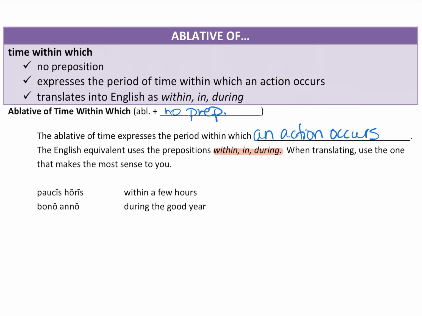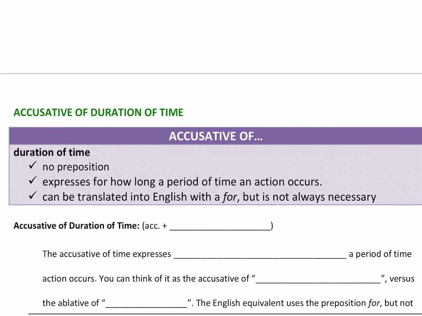So if I said paucis horis, within a few hours. Or you could say during a few hours or during the few hours, but context will help you. Bono anno, during the good year, right? Or in the good year. Whatever one makes sense to you, it just has to make good English sense. So again, ablative of time when tells me exactly when it occurs. Ablative of time within which is more of a period of time within which something occurs. So they're both ablative. Let's take a look at accusatives.